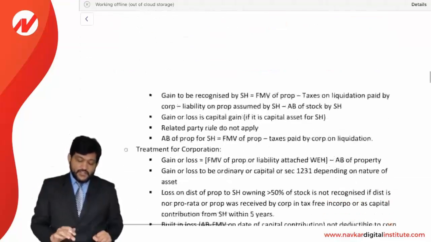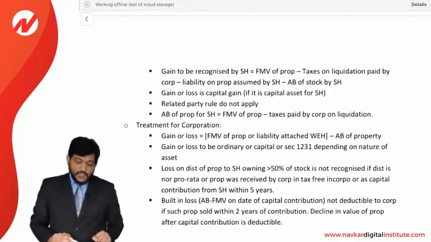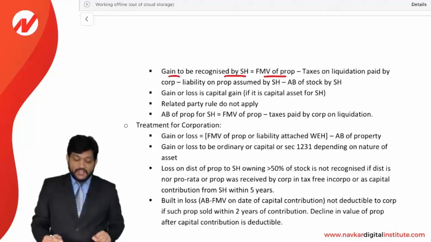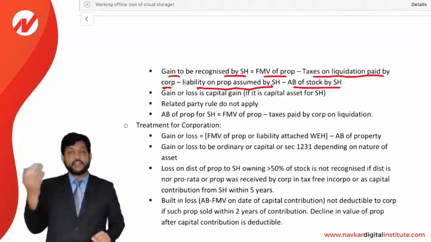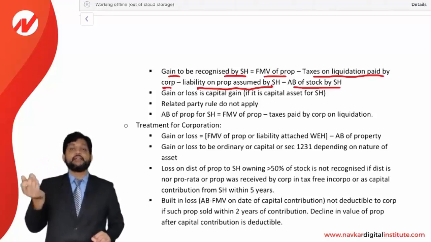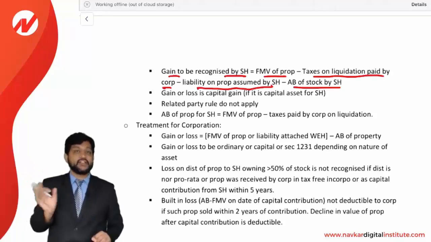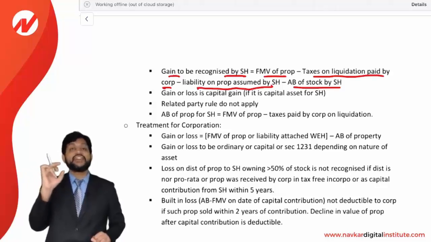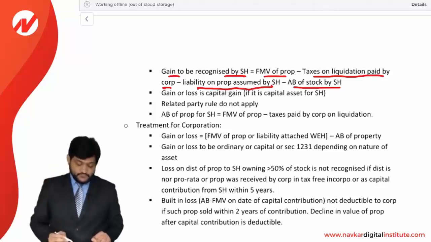Treatment for the shareholder in the case of complete liquidation. Gain is to be recognized by the shareholder. How much? FMV of the property less taxes on the liquidation paid by the corporation less liability on the property assumed by the shareholder less adjusted basis of the stock. See, he is receiving the distribution. So in simple language, I can say FMV of the property received less adjusted basis of the stock. Remaining is an extra adjustment like taxes paid or liability assumed. This is going to be reduced. So the net is considered as a gain.